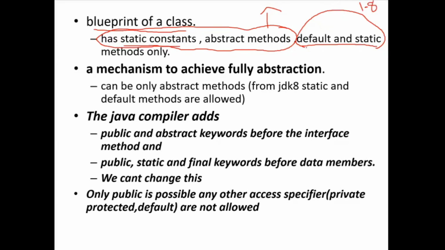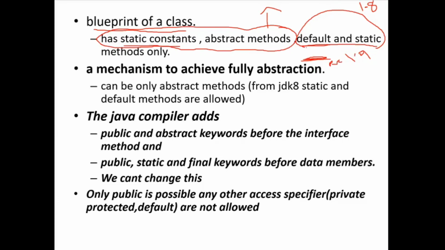So initially, before JDK 1.8, an interface could have only constant static data members and abstract methods. From JDK 1.8, 2 more methods were introduced in interface: default and static. From JDK 1.9, they introduced another 2 methods: private method and private static method.